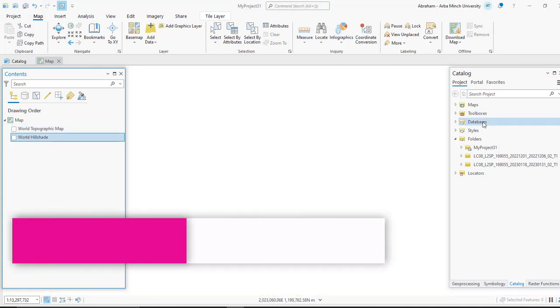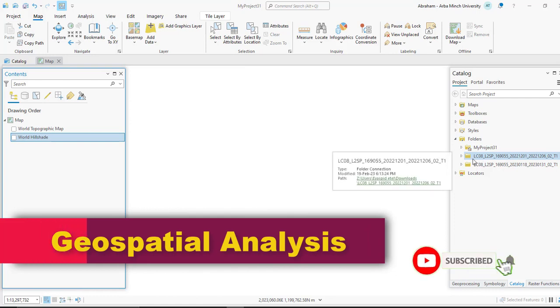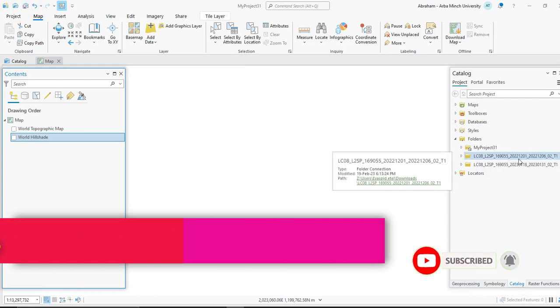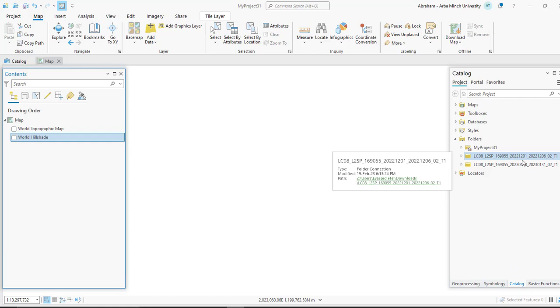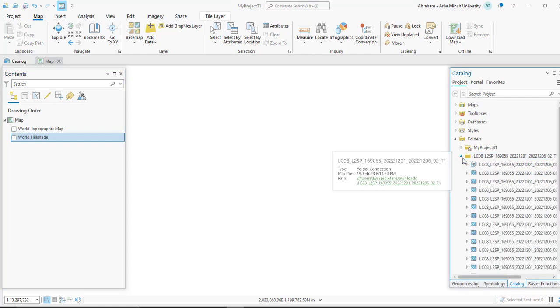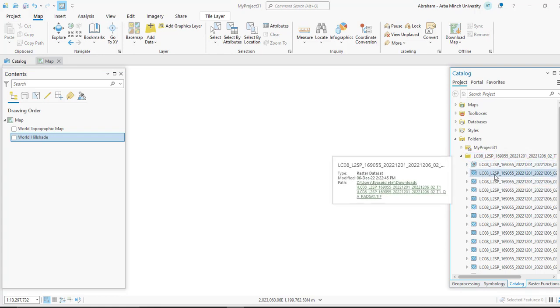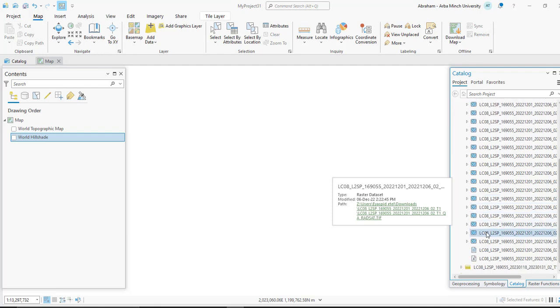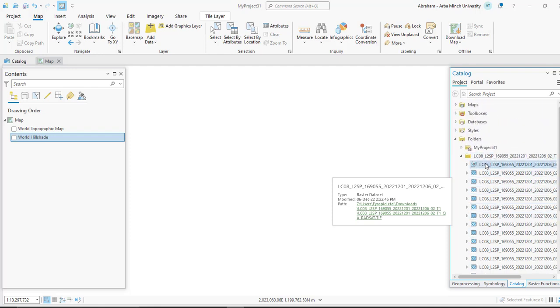If you check the first image, which is taken on 2022 12 01, and expand it, you can see the metadata or the image collection under this folder. We have all 11 bands of the Landsat 8 image. Again, you have other information from this band.